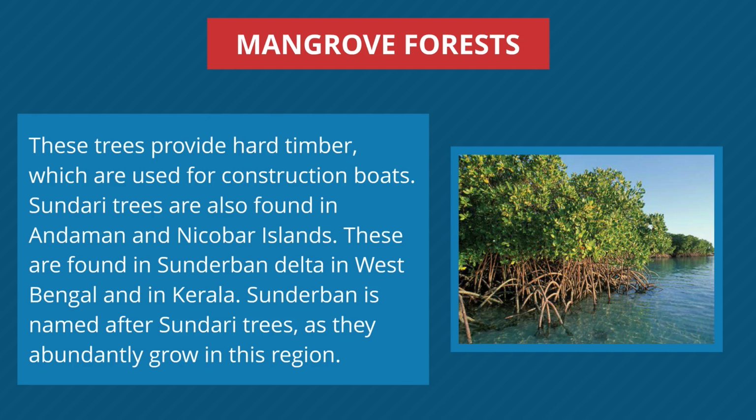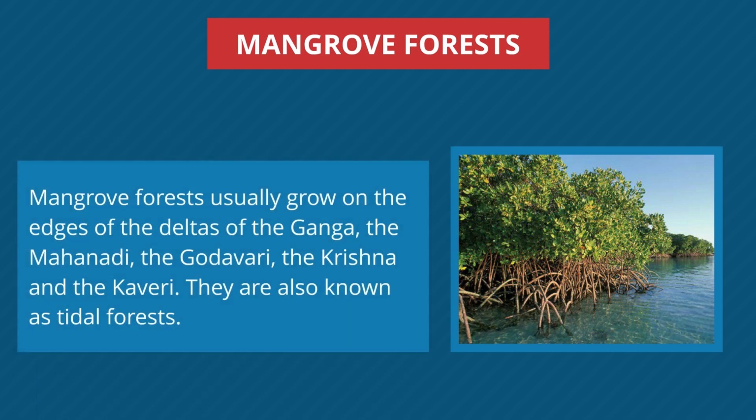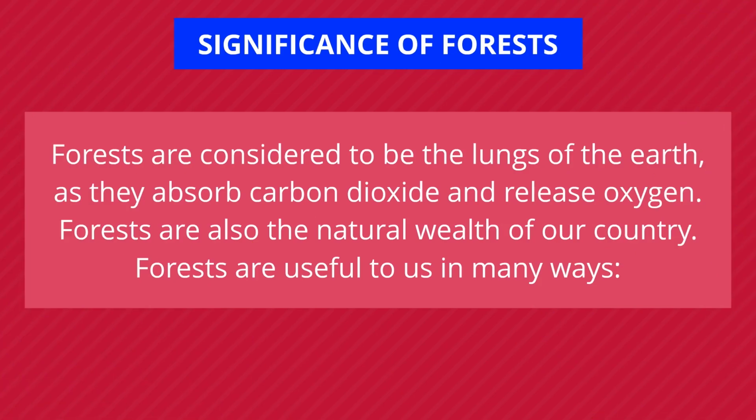Sundari trees are also found in the Andaman and Nicobar Islands. These are found in the Sundarban Delta, in West Bengal, and in Kerala. Sundarban is named after Sundari trees as they abundantly grow in this region. Mangrove forests usually grow on the edges of the deltas of the Ganga, the Mahanadi, the Godavari, the Krishna, and the Kaveri. They are also known as tidal forests.